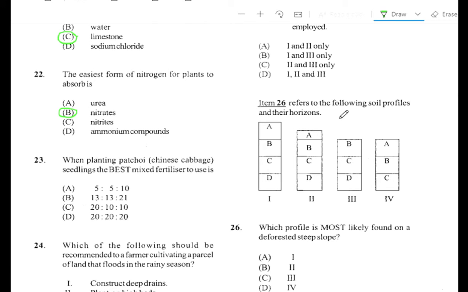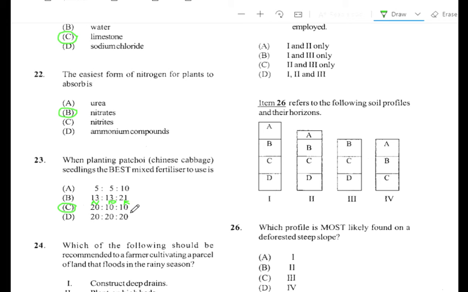Alright, question number 23. When planting pak choy, Chinese cabbage, seedlings, the best mixed fertilizer to use is A, 5-5-10, B, 13-13-21, C, 20-10-10, D, 20-20-20. The answer is C. Alright, so remember that you have N, P, K.